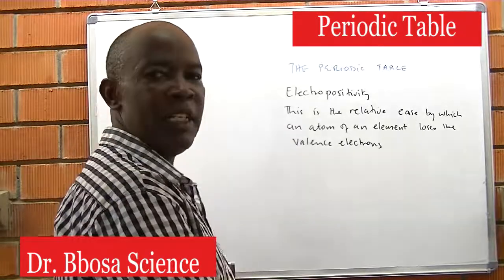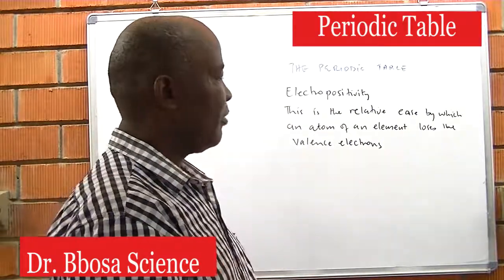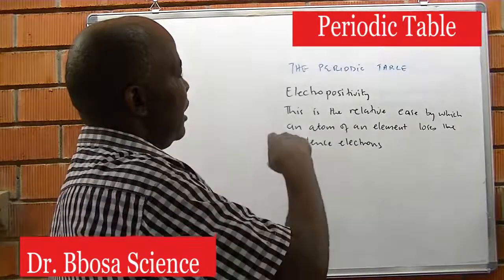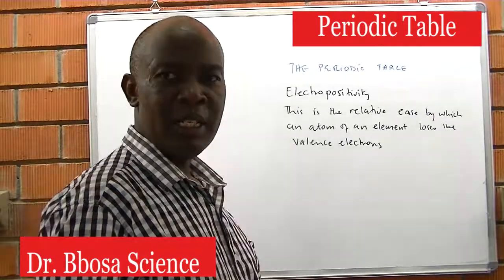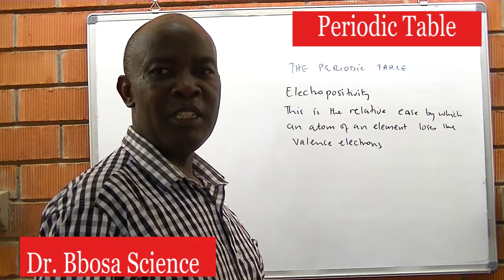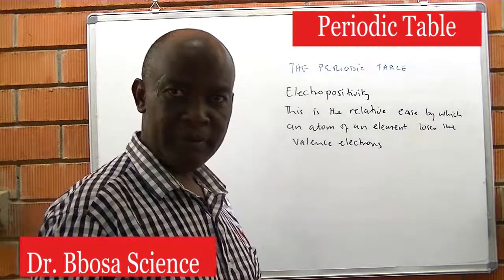So electropositivity and electronegativity vary inversely. When one increases, the other decreases. Electropositivity is also the measure of the metallic character. The easier an atom loses its valence electrons, the more metallic it becomes.